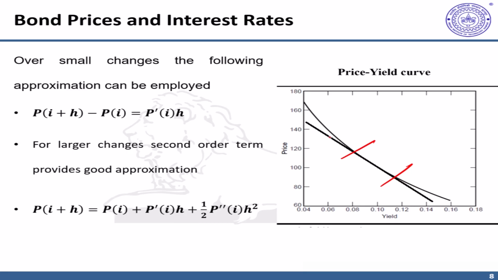However, when you are operating over larger ranges, bigger changes in interest rate, then you need to consider this convexity aspect. Why is this gap appearing? Because of the convexity of the curve. And to account for this convexity, the second order term is also needed.